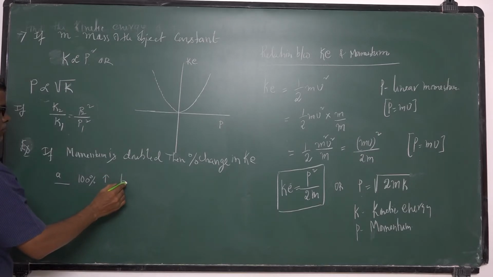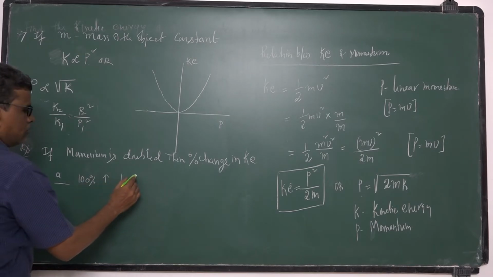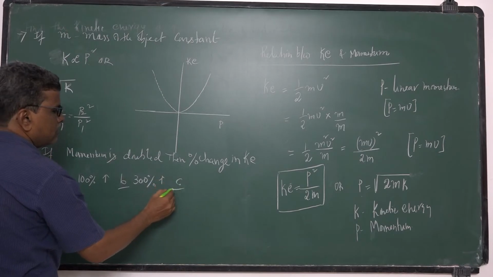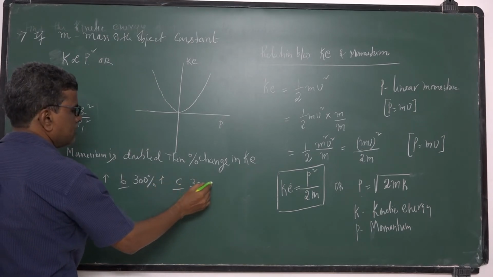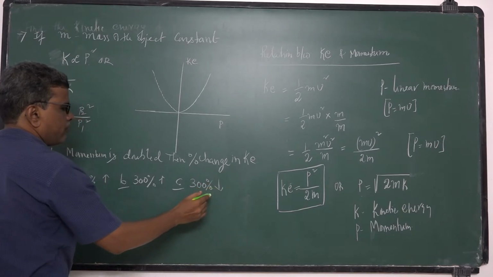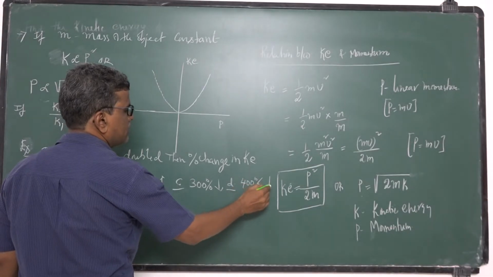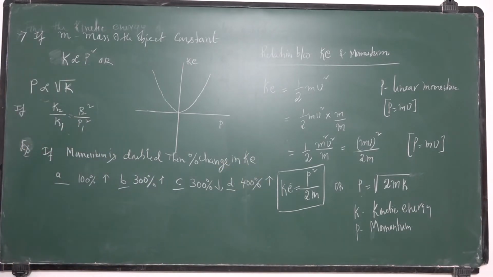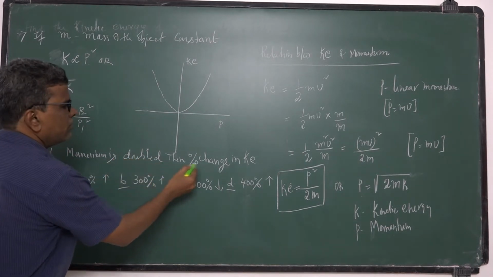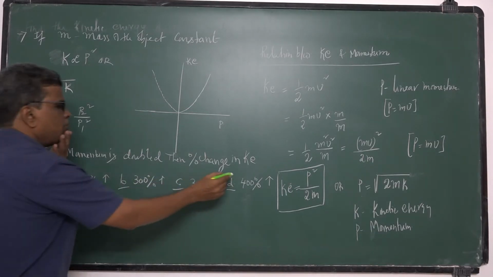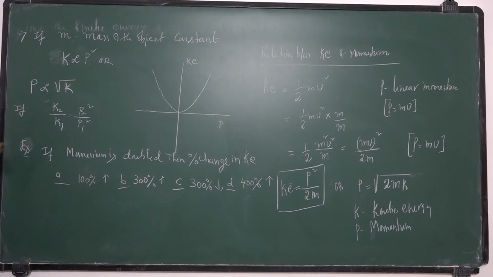Second option, B, 300% increases. C, 300% decreases. D, 400% increases. So this is the problem, a small problem. If the momentum of a body is doubled, then what is the percentage change in kinetic energy? How can we solve this problem?